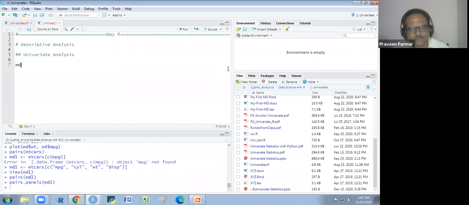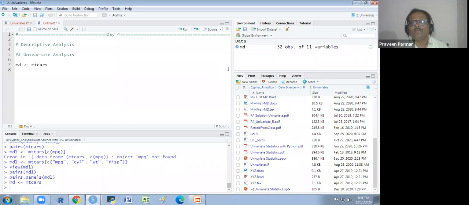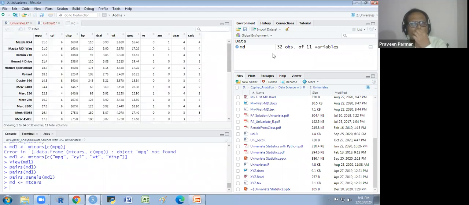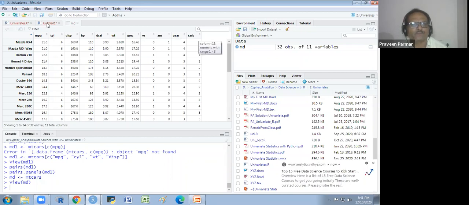So I am taking that mtcars data set here as md. Look at here, we have 32 observations and 11 variables in this data set. First variable is mpg, second is cyl, disp, hp, drat, wt, qsec, vs, am, gear, and carb.